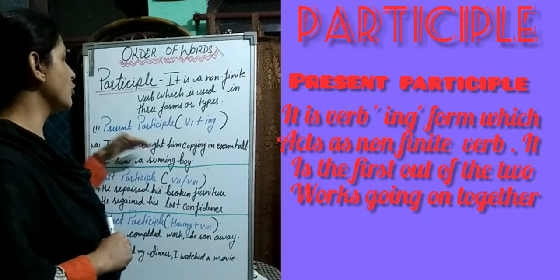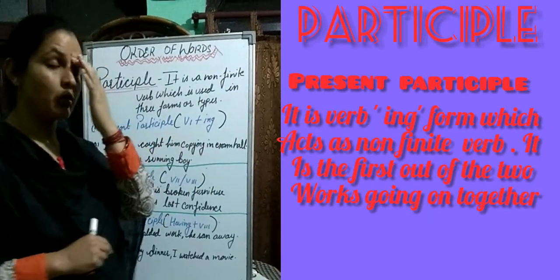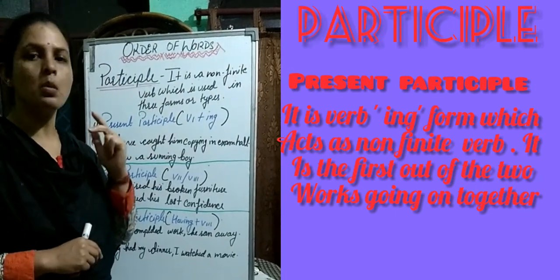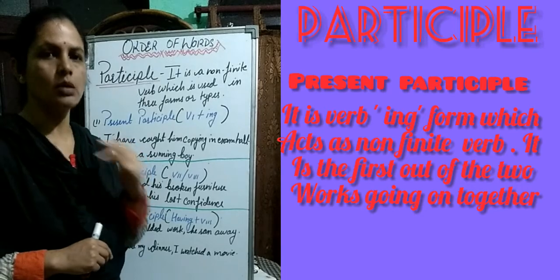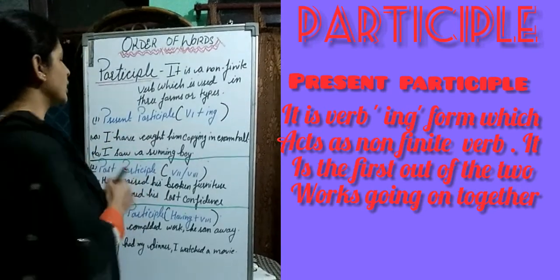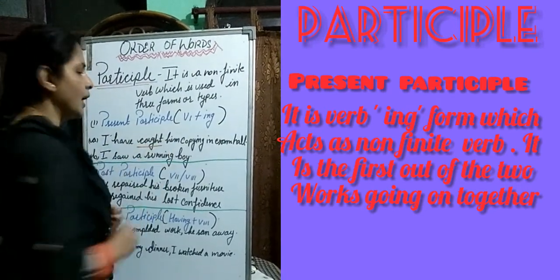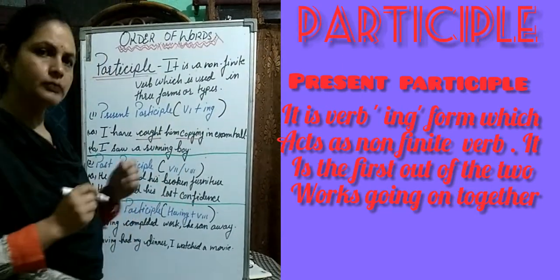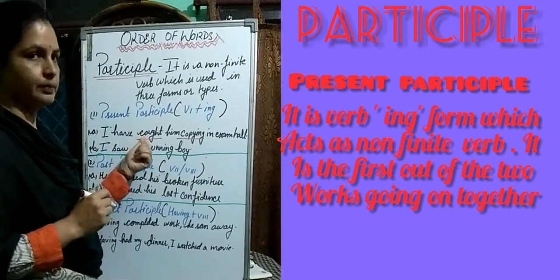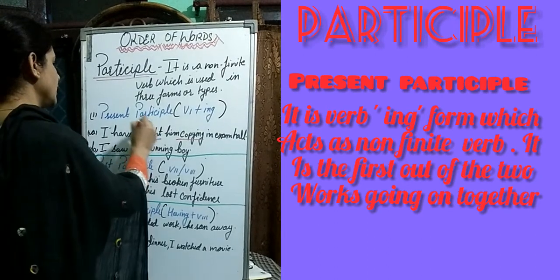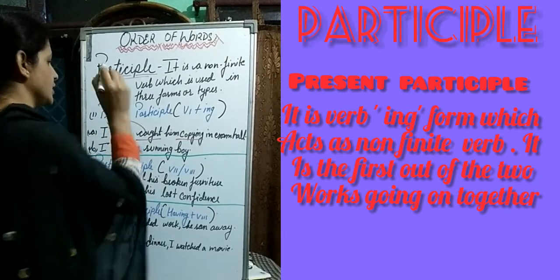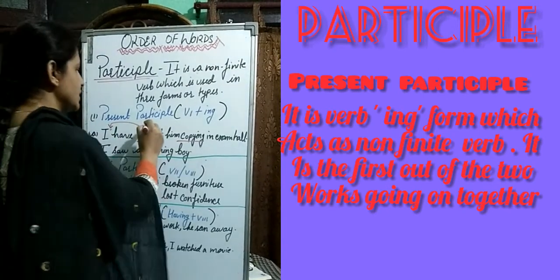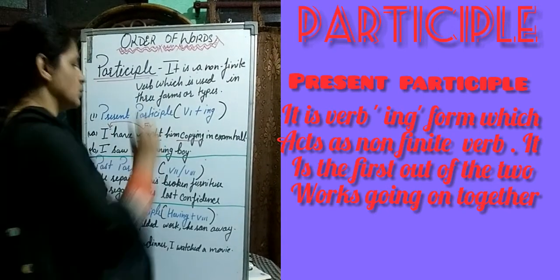First, I have caught him copying in exam hall. Now here in the sentence, there are two verbs or two works. Which are those? First one is caught, and the second work which is done here is copying. This caught is directly connected with I, so this is a finite verb.